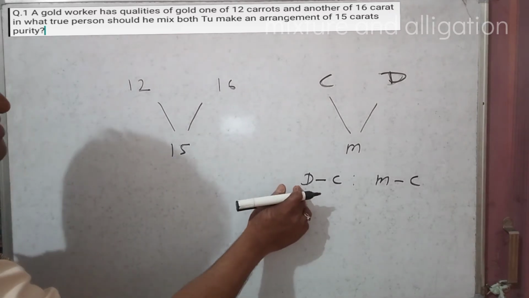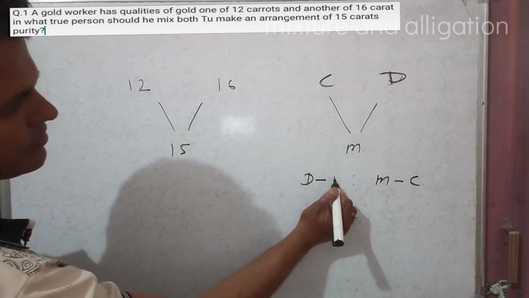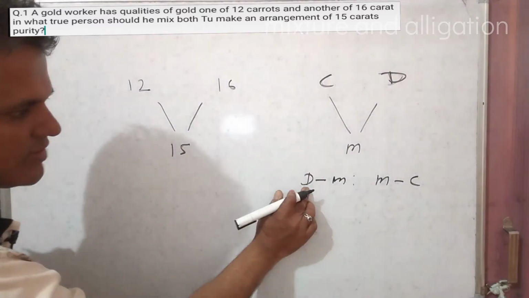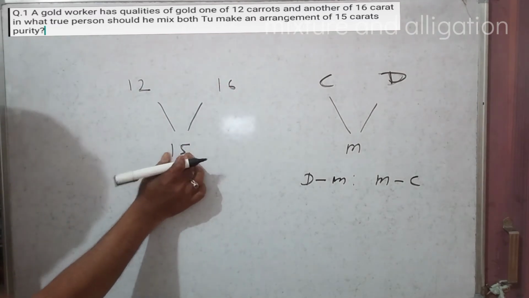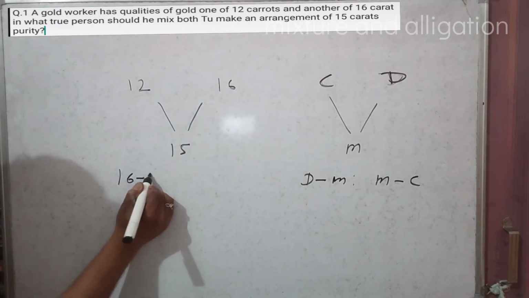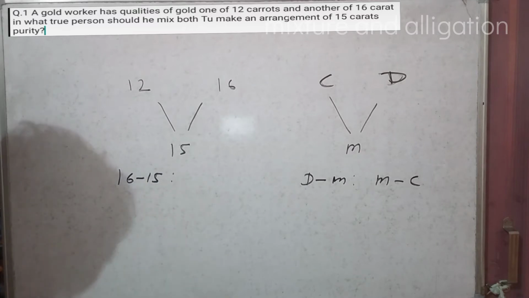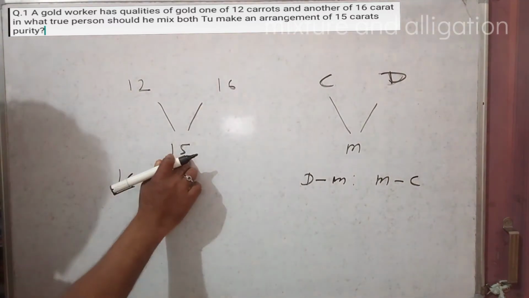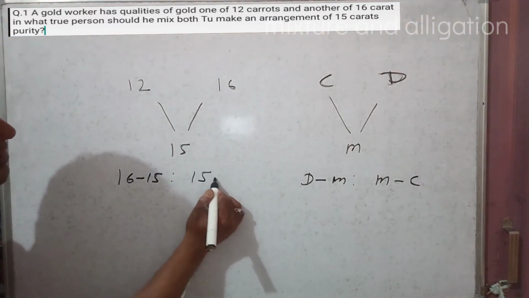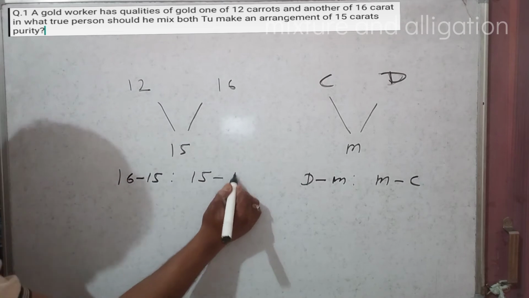So D minus M, dearer value minus mean value: 16 minus 15.